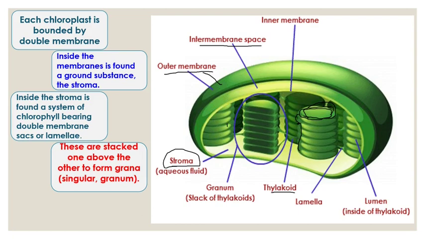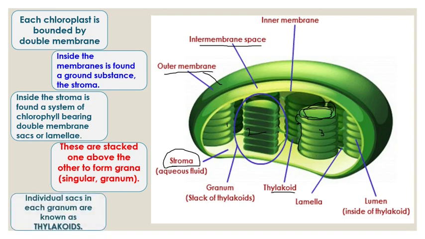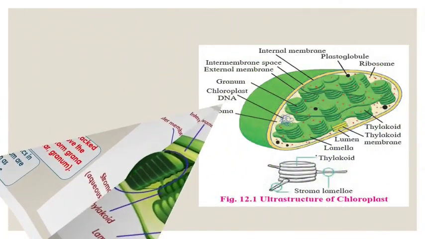So this is one granum, second granum, third granum. All together they are grana, and every granum is made up of a stack of disc-shaped structures called thylakoids. Individual sacs in each granum are called thylakoids. So I hope this much is clear.